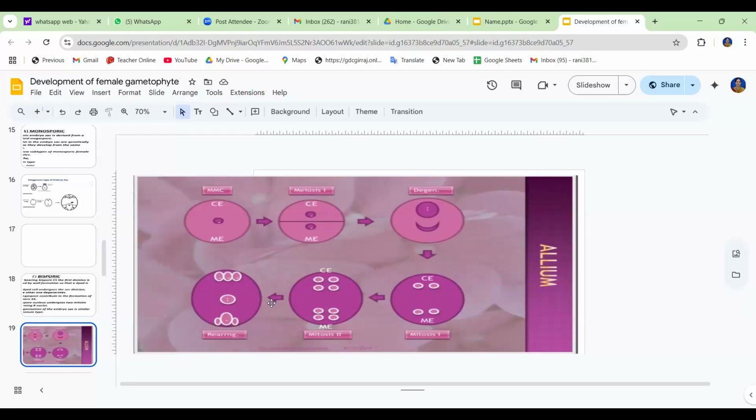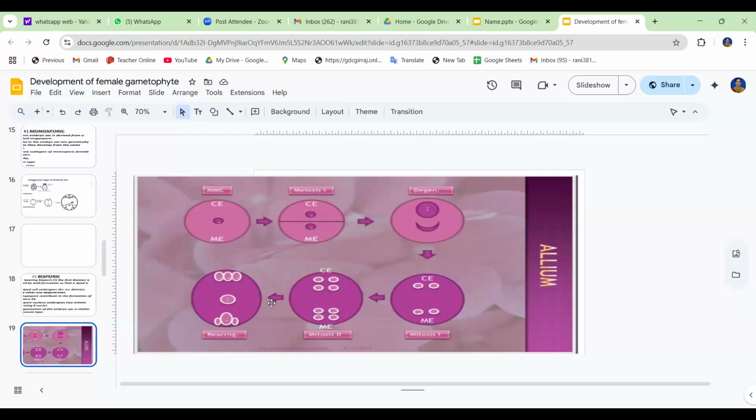The majority of these families have embryo development that belongs to the Allium type only. Among dicotyledons, it is found in the genera of certain families, that means Podostemaceae, Balanophoraceae, and Loranthaceae.